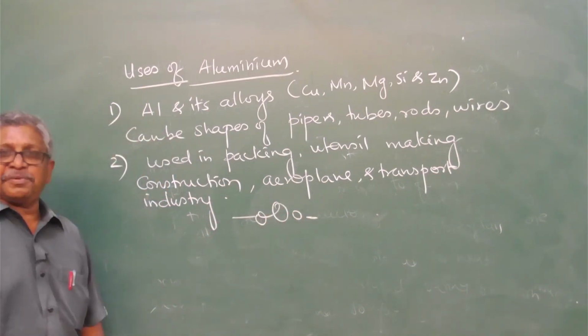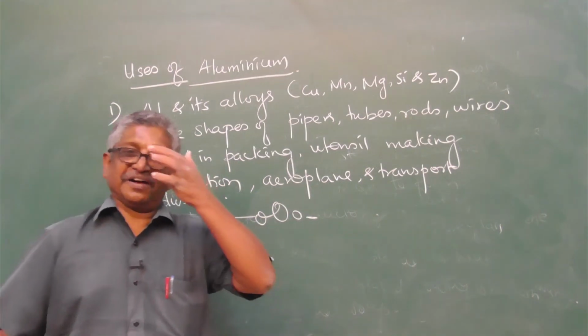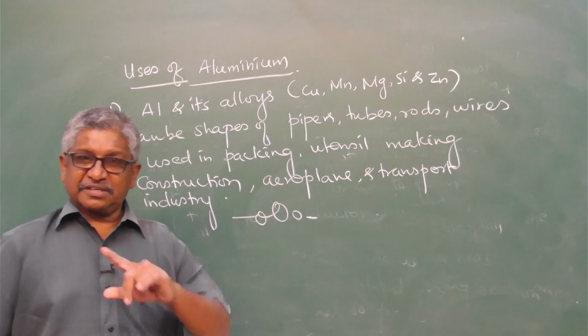So with this part, the 13th group of the p block elements is complete.